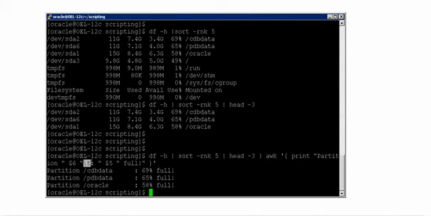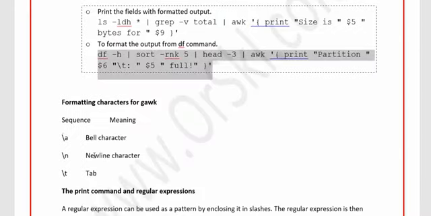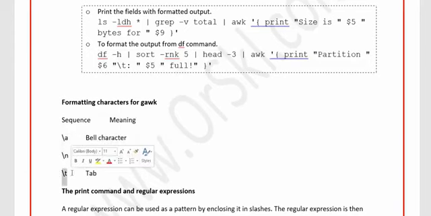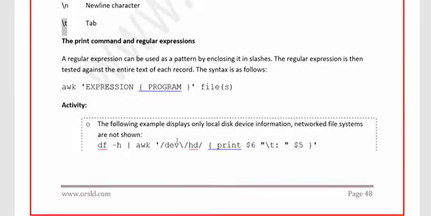And because we used \t and colon, \t tells awk to add tab space. So that's the reason you have a dedicated tab space added. And colon is a special character that it will just print as it is. There is no difference. And the "full!" with the exclamation mark are also characters you have given in double quotes, so it will also add them. Just like \t, you can also use \n. So these are the different things. \a will include a bell character, \n will tell awk to go to a new line, and \t will tell awk to add tab space in the output. Alright, so this is how it works.